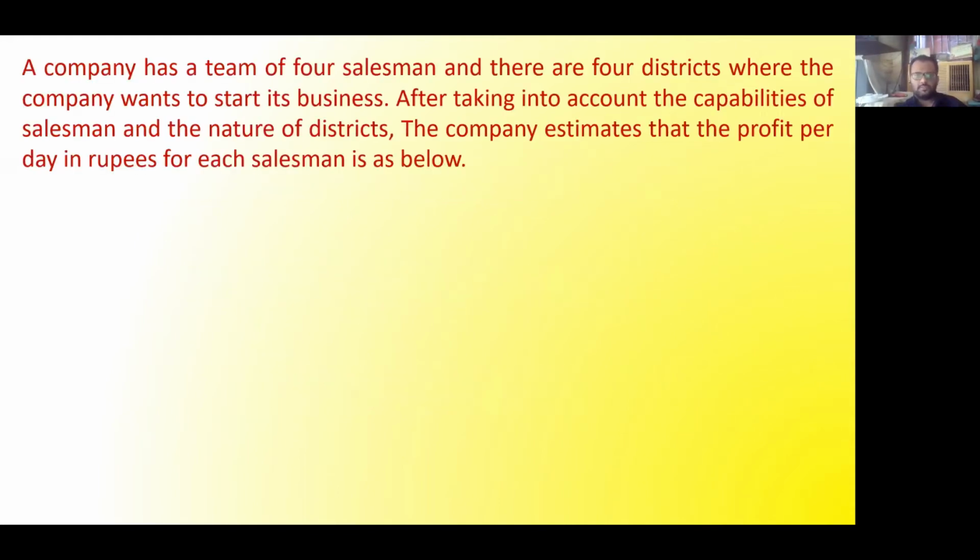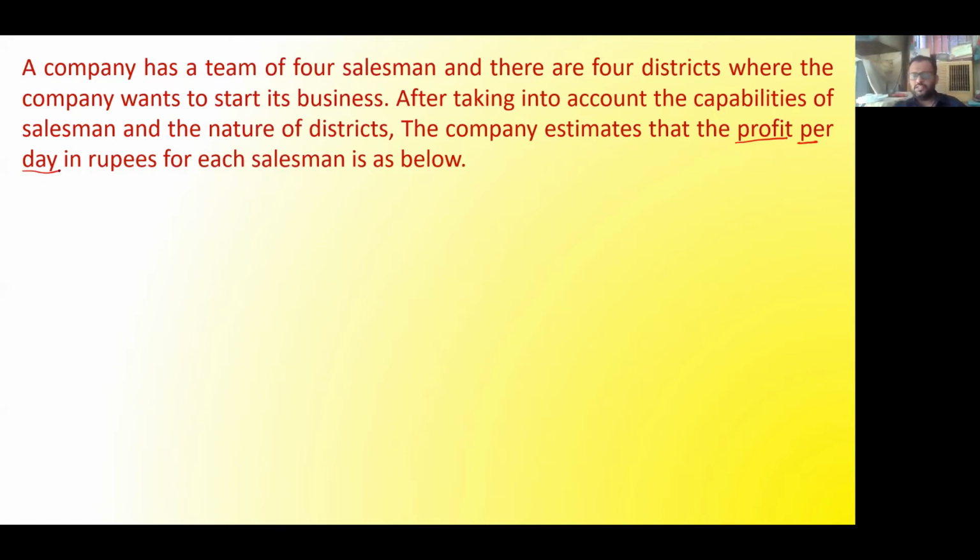So the question will look something like this. The question says, a company has a team of four salesmen for four districts where the company wants to start its business. After taking into account the capabilities of salesmen and the nature of districts, the company estimates that the profit per day in rupees for such salesmen is given below. From the question, you have to identify whether it is a maximization problem or a minimization problem.